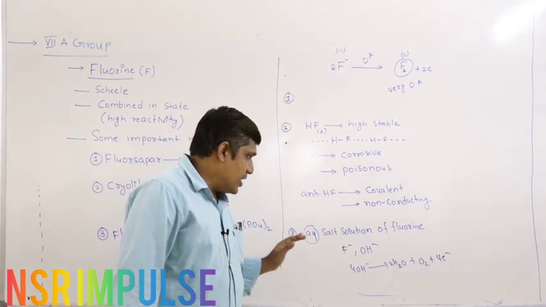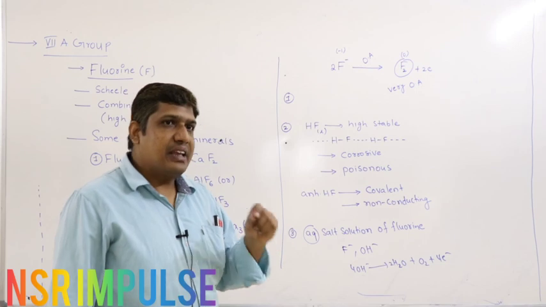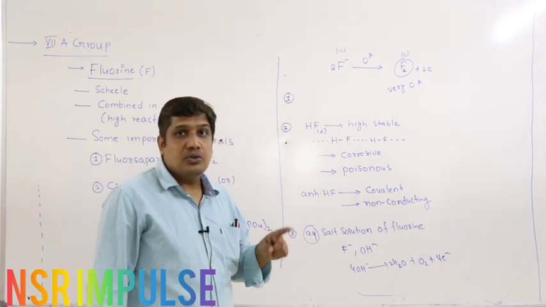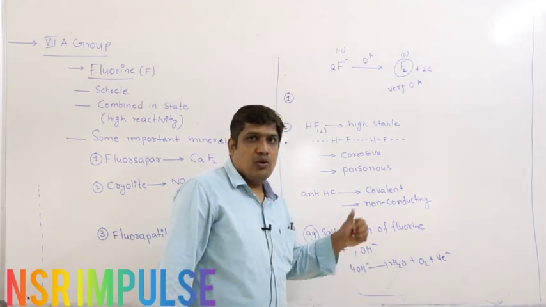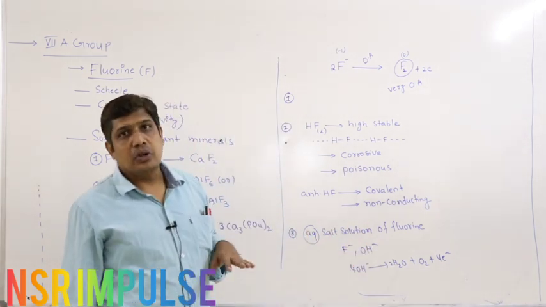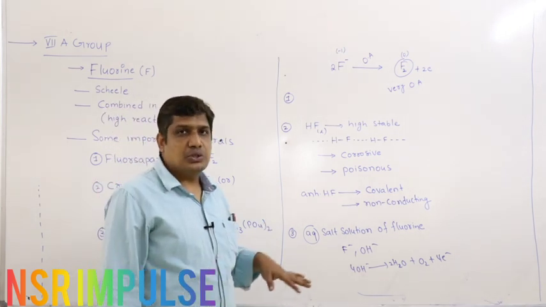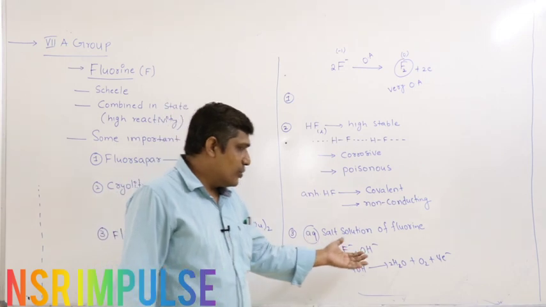So once again, if I use an aqueous salt solution, instead of getting F2, you may end up with ozonized oxygen because there are two anions, F minus and OH minus. From where do you get OH minus? Because we are taking an aqueous solution, a salt dissolved in water, so there is plenty of water. From water you will get OH minus ion.